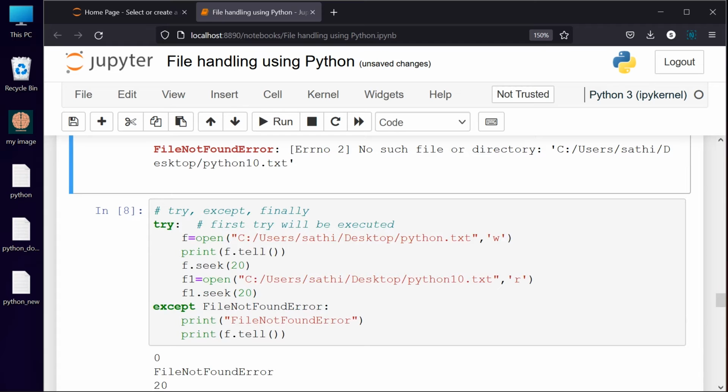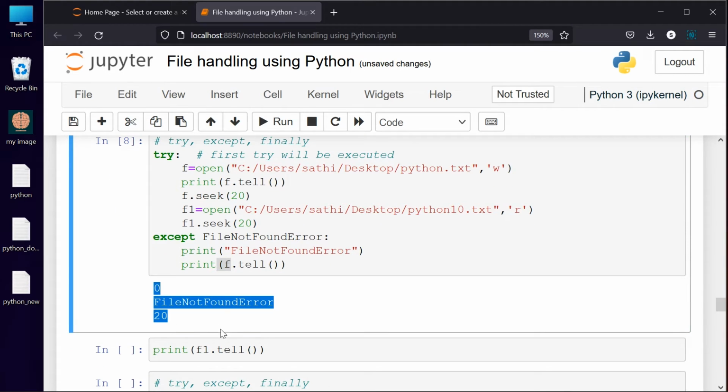But if I am using try, except, finally, or if I am using try and except alone, and there is a file not found error, don't stop the program. It creates an exceptional condition, so that if the file not found error occurs, you just print file not found, and after that, if you are trying to check whether the Python file is open, yeah, it is open. Even though the error has already occurred, we have not closed it, and that indicates it. So we can't find any error here, right? That is the purpose of using try, except, and finally.